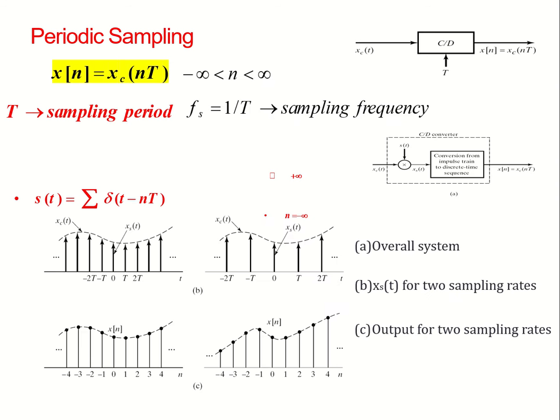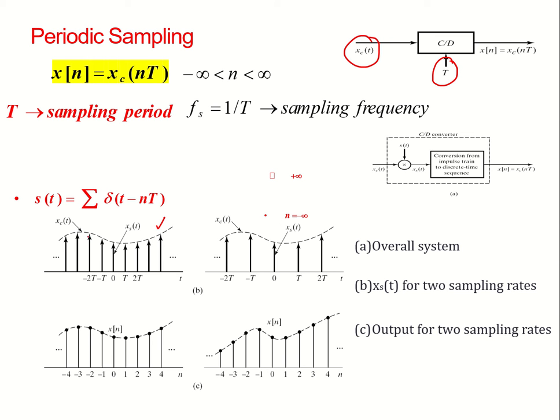So we will start with the basics of sampling. Sampling is the first step in the conversion of a continuous time signal to a discrete time signal. If you have a continuous time signal and you take its samples for a specific time period, for example, this dotted line is my continuous time signal.